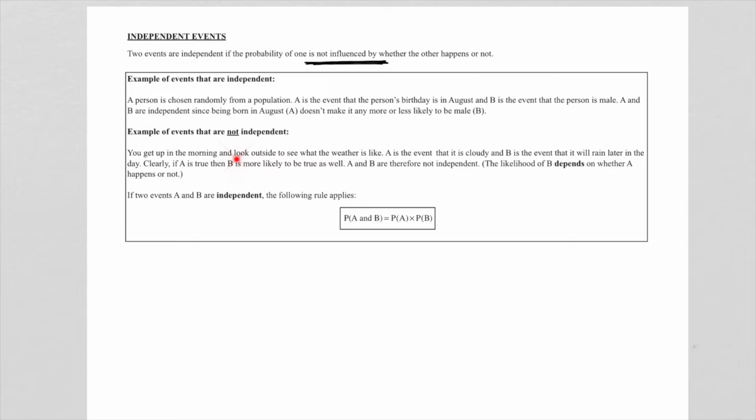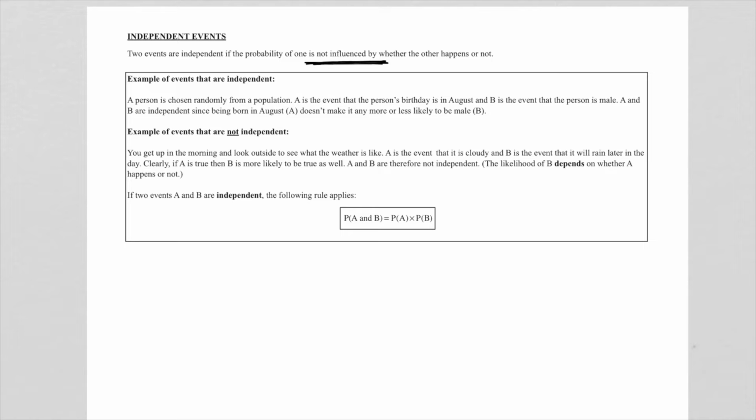If you get up in the morning and you look outside to see what the weather is like, event A is that it is cloudy. Event B is it will rain later in the day. You can clearly see now that if A is true, then B is more likely to be true as well. So I think it makes sense.